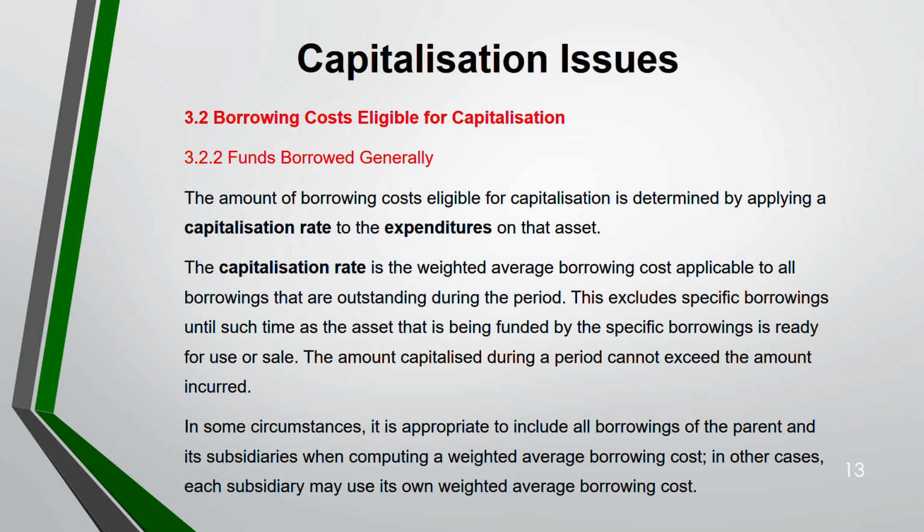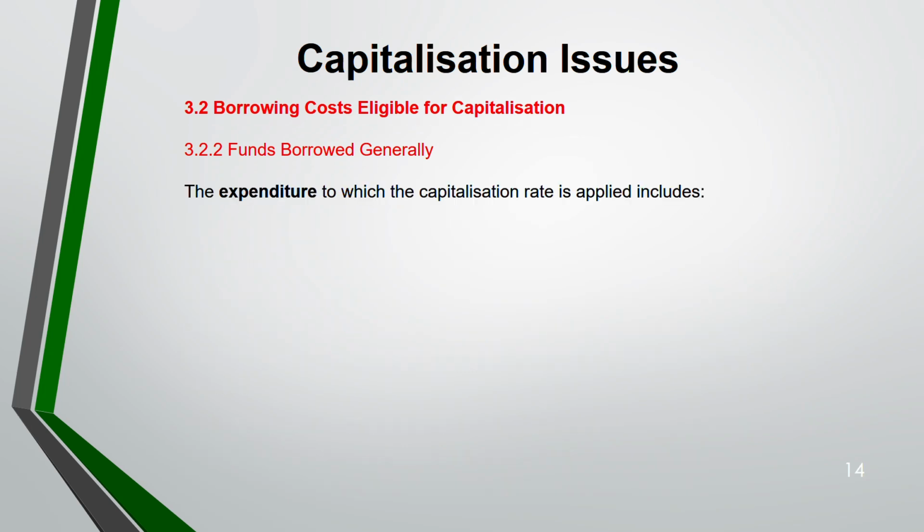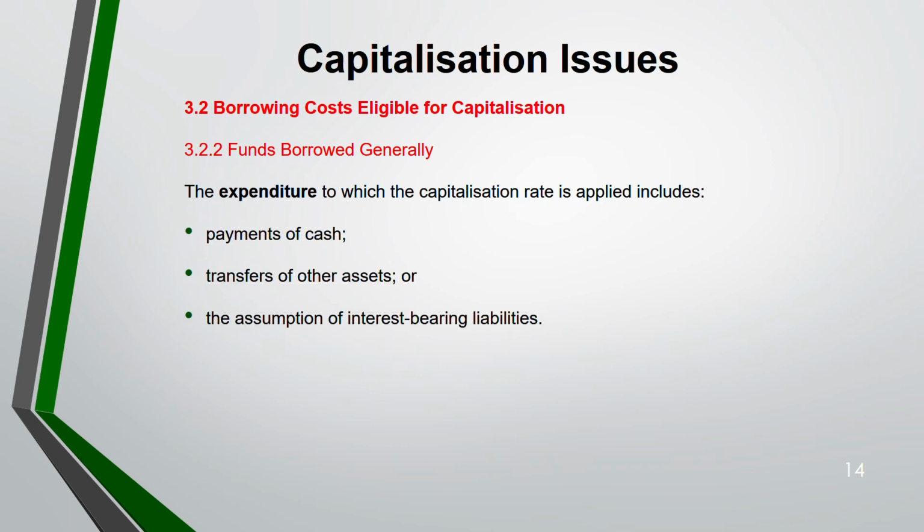In some circumstances, it is appropriate to include all the borrowings of parent and subsidiary when you are computing the weighted average borrowing cost. In other cases, each subsidiary might have their own weighted average borrowing cost. Now, expenditure to which this capitalization rate will apply includes payment of cash, transfer of other assets, and assumption of interest-bearing liability.